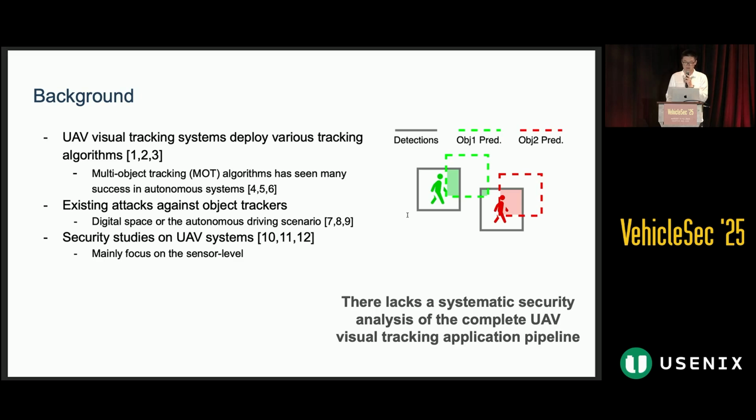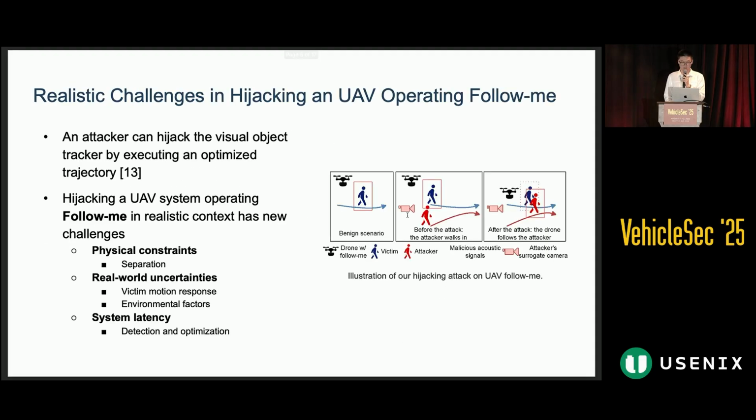So we think there lacks a systematic security analysis of the complete UAV application pipeline, from the attacker's capability to perturb the sensor, to how that error propagates into the system and eventually causes application level failure. So in this work in progress, we characterize realistic challenges in hijacking a UAV operating a follow-me application.